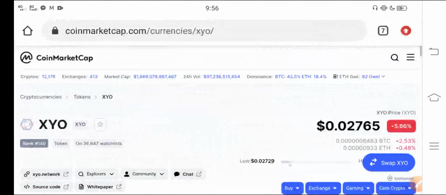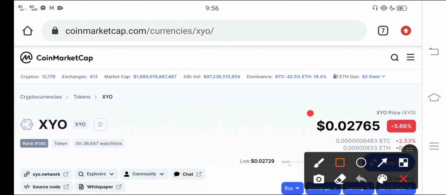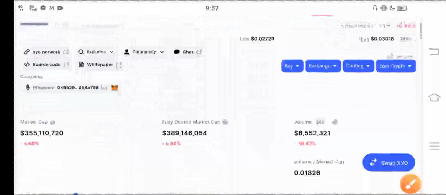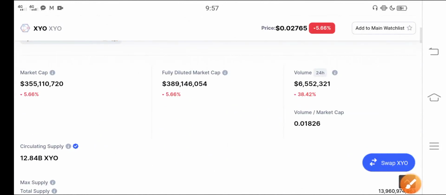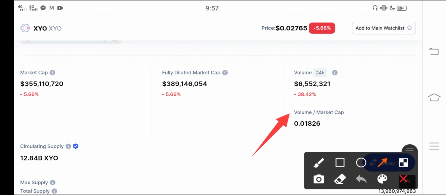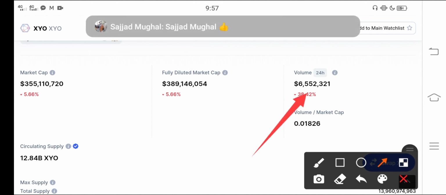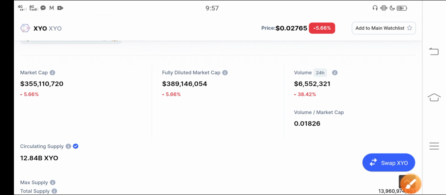Anyways, now you can see here the price is about 0.02765 USD. That is the current price of XYO network. And now the trading volume, you can see, as I told you, a lot of people see a small fall, so they decide to sell, and now a lot of people are deciding to sell. A 38.42% negative change has occurred in the XYO network.